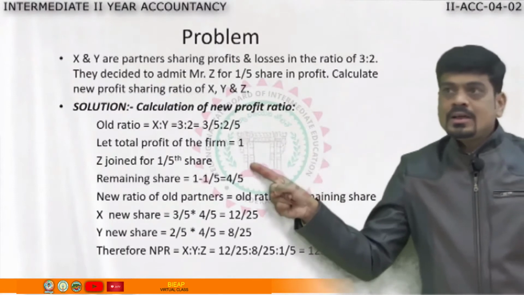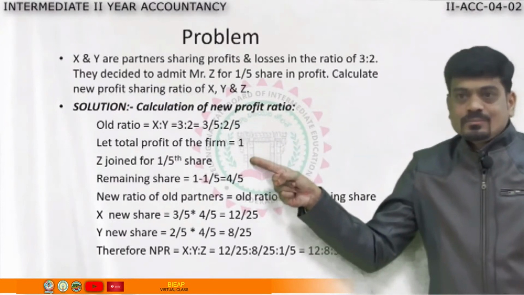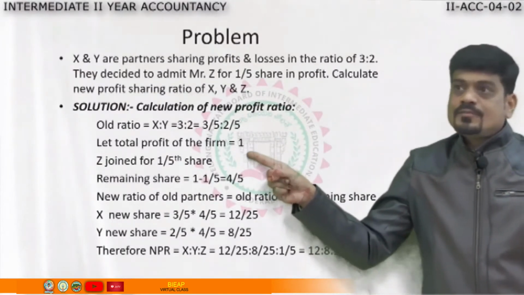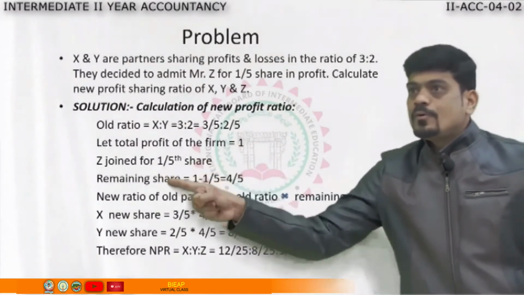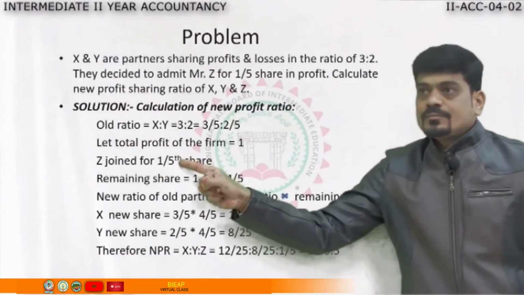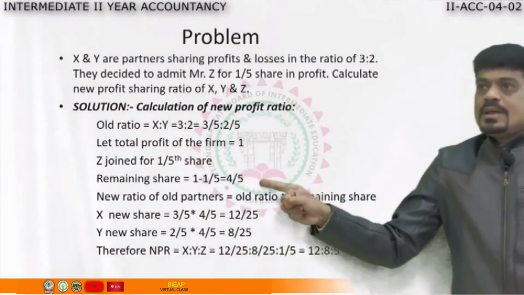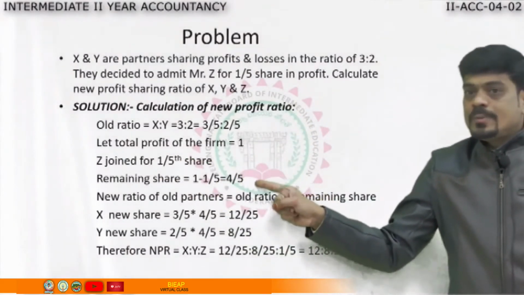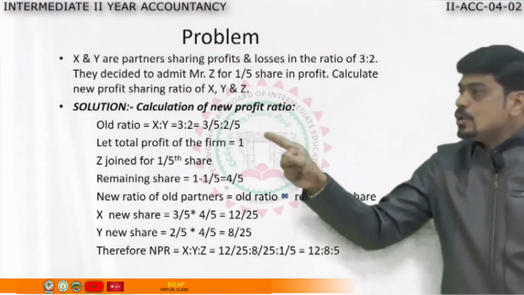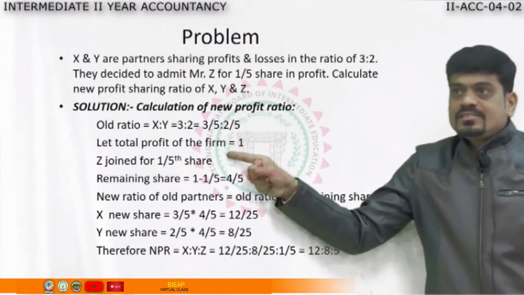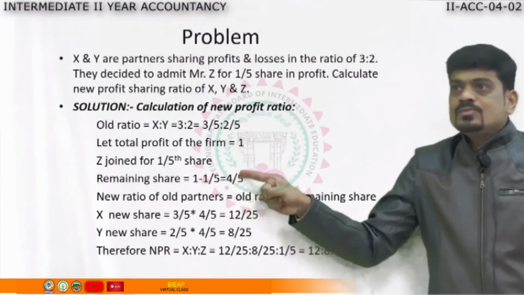Who is the new partner? Z. And he joined for 1/5 share. Be careful, he joined for 1/5 share in the profits. Now we will find the remaining share. What is the formula for remaining share? 1 minus the new partner's share. Who is our new partner? Z. So 1 minus 1 by 5.